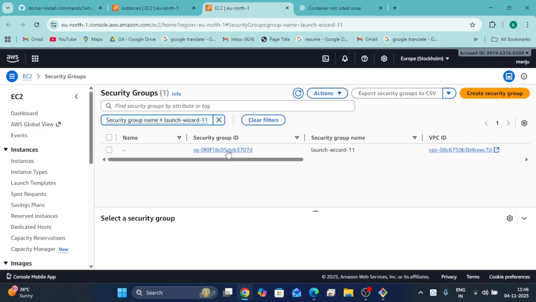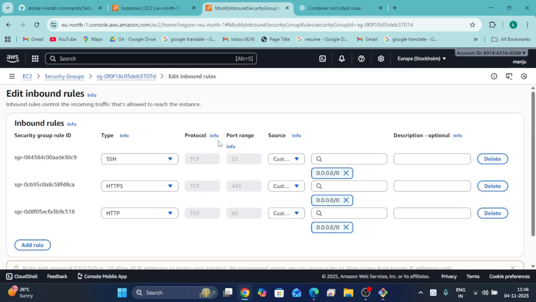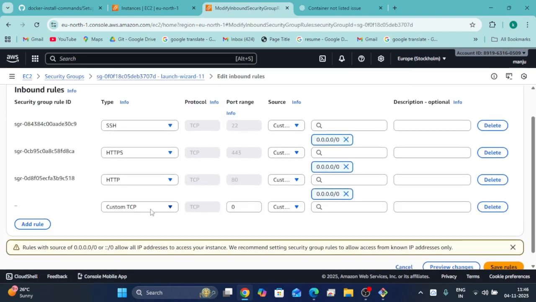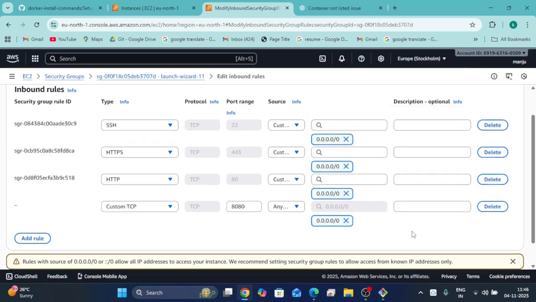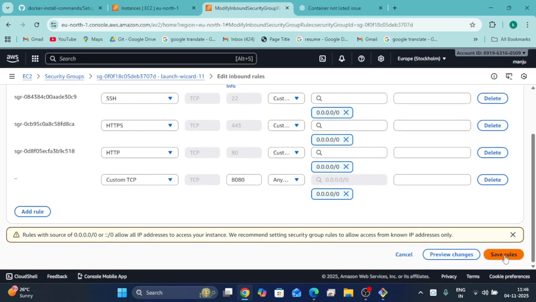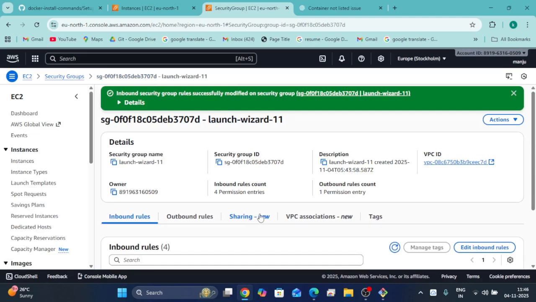Click on the security group ID, edit inbound rules, add rule, select custom TCP, here 8080. Select CIDR block, all zeros, and save rules. So we have successfully enabled port number 8080.